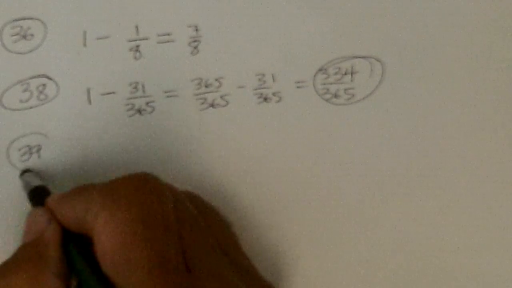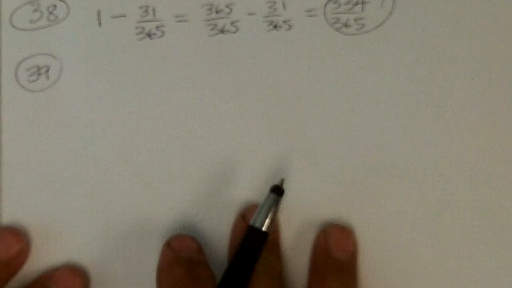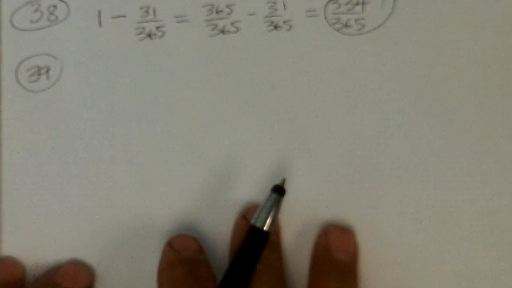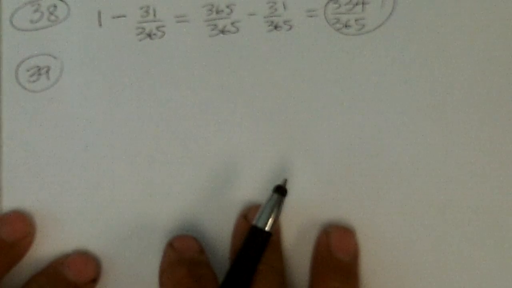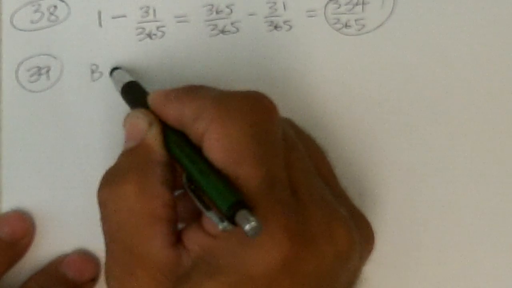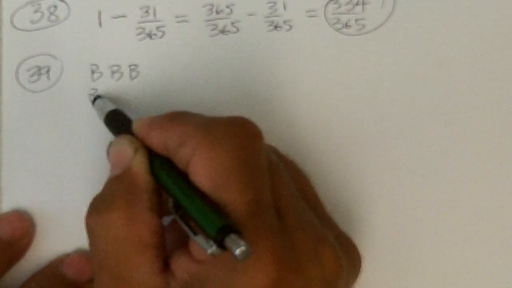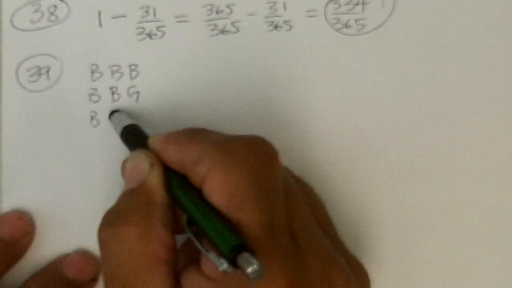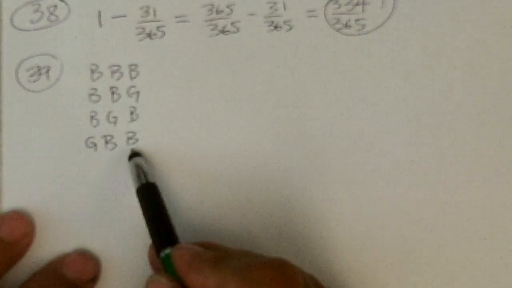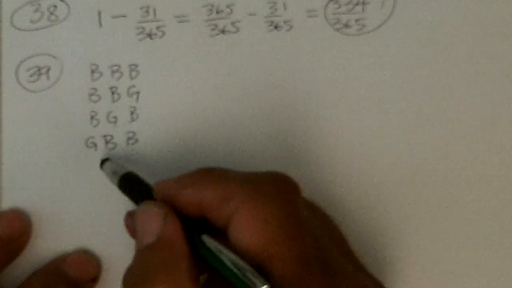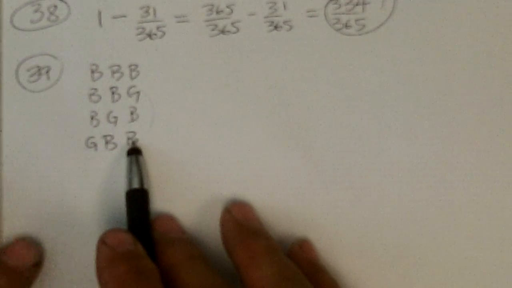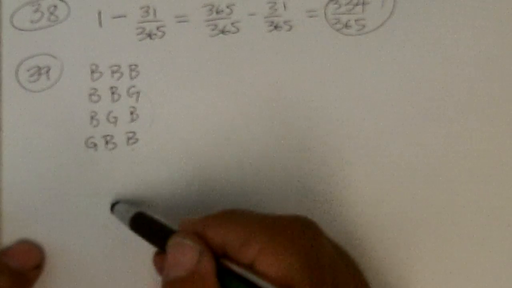39. Make a probability distribution for the given set of events. The number of boys in a family with 3 children. Well, it could be 3 boys, or a boy, boy, girl, or a boy, girl, boy, or a girl, boy, boy. So there's 2 boys, or it could be then there'll be 3 ways, just reversing the B's and the G's, to having 1 boy, and there'd be 1 way to have all girls and no boys.